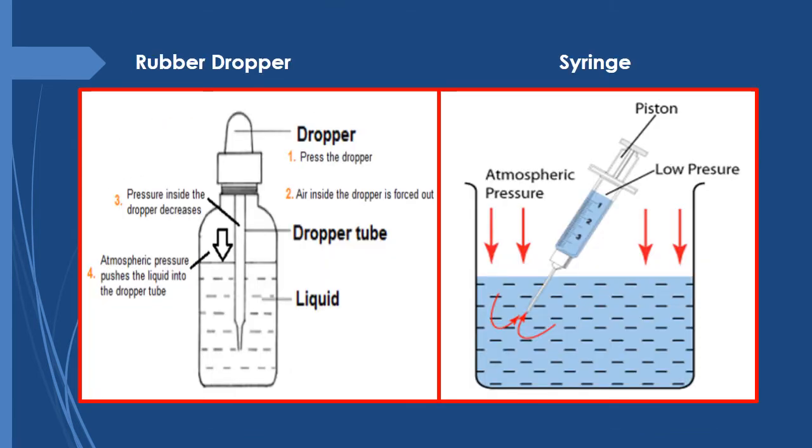Now this rubber dropper and syringe also work because of atmospheric pressure. In this dropper, if you want to take out any medicine or liquid from the bottle, the dropper is pressed and the air inside moves out. When air moves out, the pressure decreases and outside air presses the liquid to move into the dropper. The same happens in the case of a syringe. First, the piston is pressed, due to which the air moves out, the pressure will reduce, and outside atmospheric pressure will force the liquid to move into the syringe.